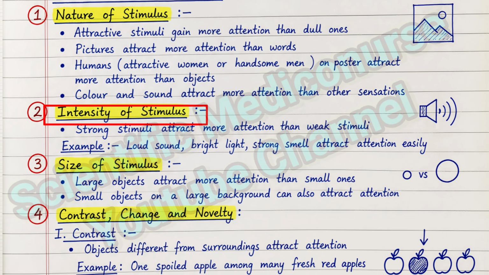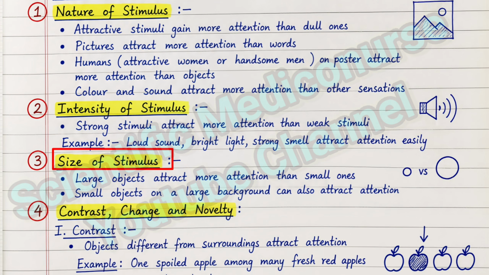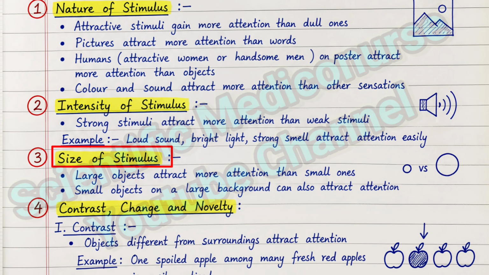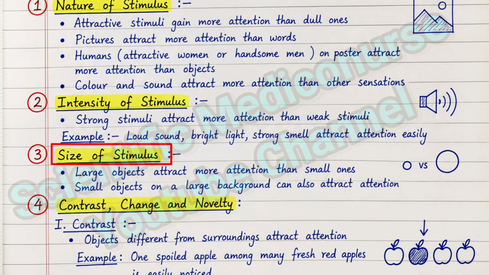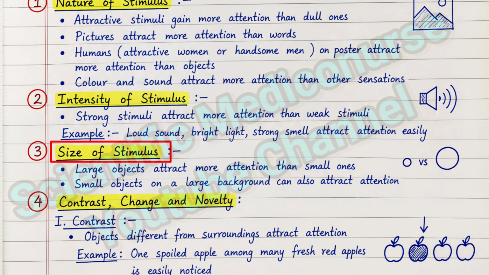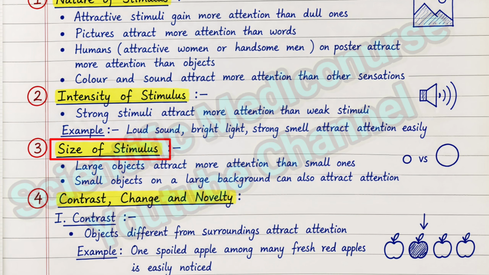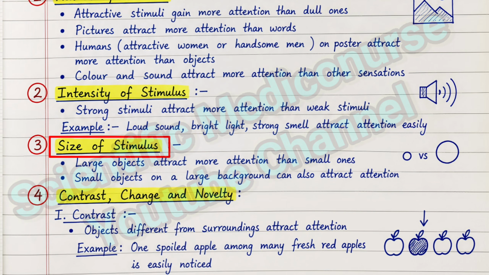The third one is size of stimulus. Larger things which are sufficient to see can get our attention. For example, while you are walking on a road, if one big rock suddenly comes in front of you, then you will give attention to it. Or just assume very small insects come, we cannot see them clearly, so we don't give attention to them. This is how the size of the stimulus affects attention.